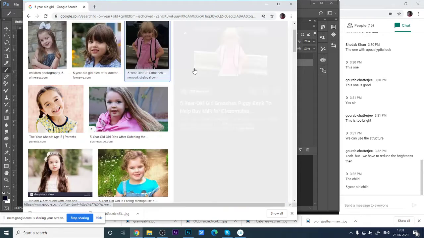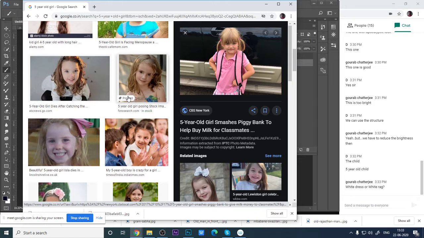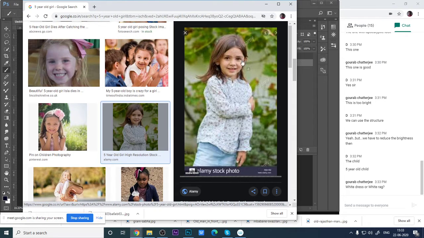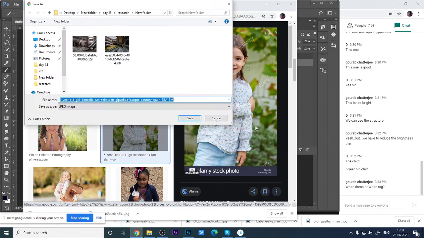You can use this as a reference, or else this is a very charming one, but we can use this one also. This is very smooth and a very nice one, right? We will use it as a reference.